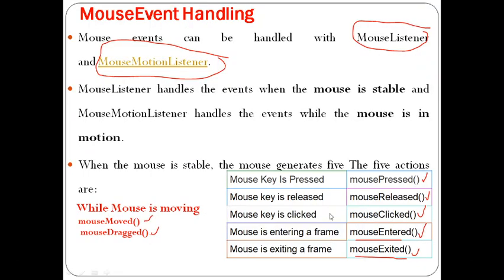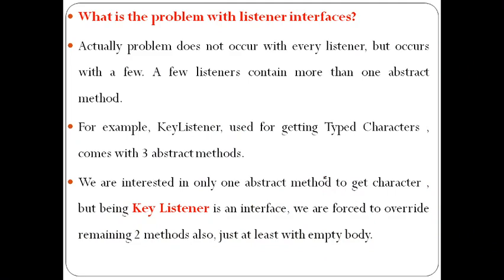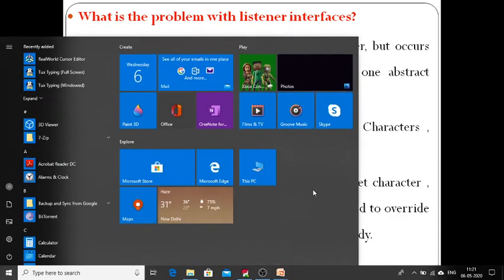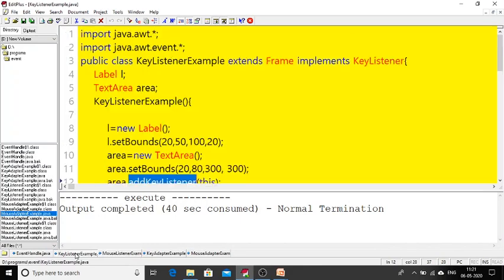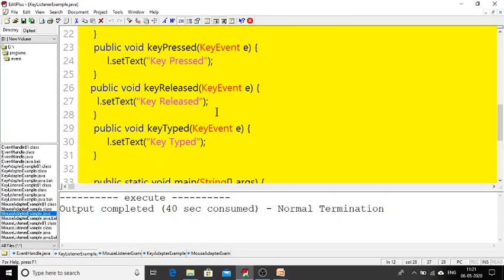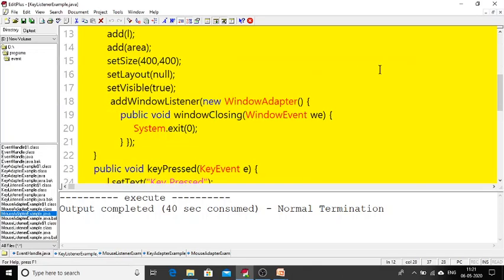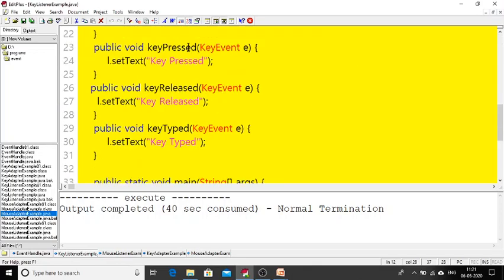So the next topic is, what is the problem with listener interfaces? Rather than theory, I can show with the program, then you can better understand the problem. For example, when I am using the key listener interface, I am using three methods: key pressed, key released, key typed. Suppose you are not interested in using the key released method, only key pressed and key typed. Now I am making a comment on the key released method, and now I'm trying to compile my program.